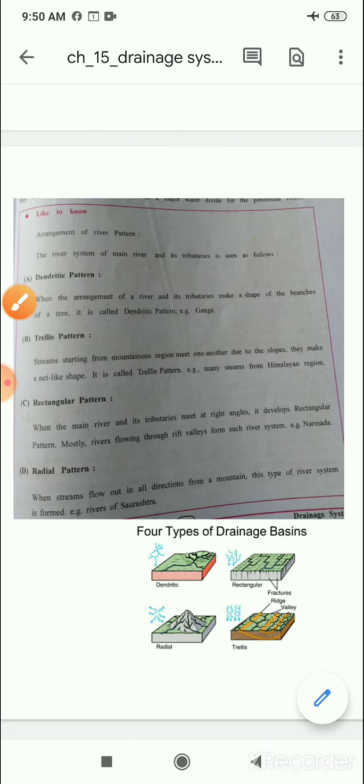So these four types of river patterns are seen in India. Here we stop. In the next video we will learn about the Himalaya rivers and the Peninsular rivers. Thank you.